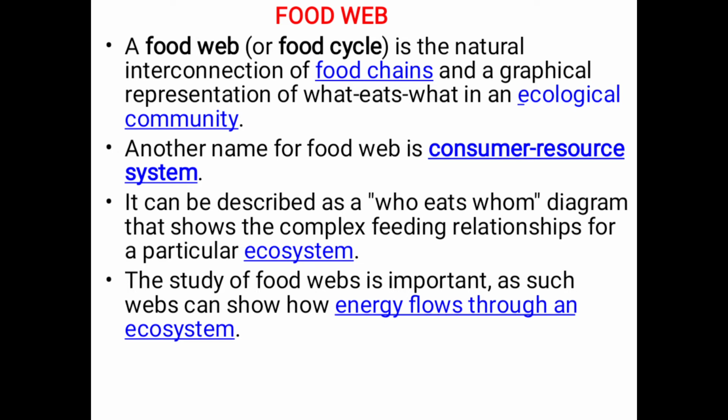So here it shows who eats whom. In an ecosystem, this food web is very important to understand the complex feeding relationships, and we can study how energy flows from one organism to another in the ecosystem. So we can see all these things in a food web.